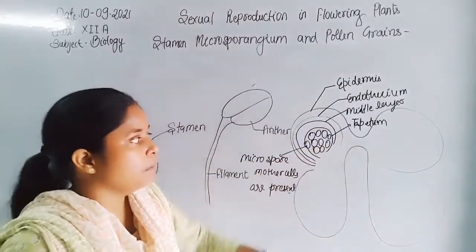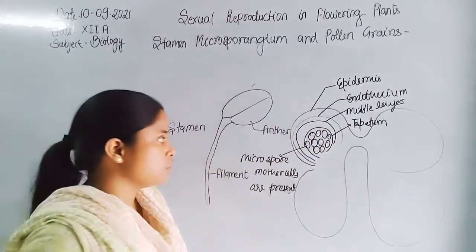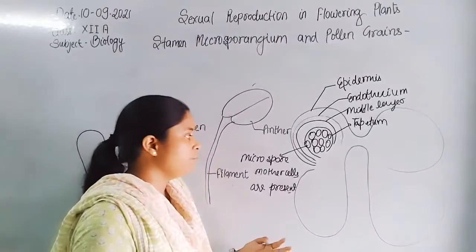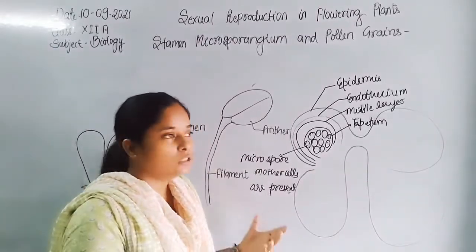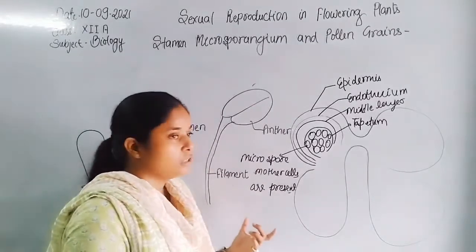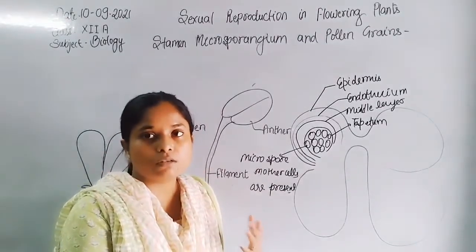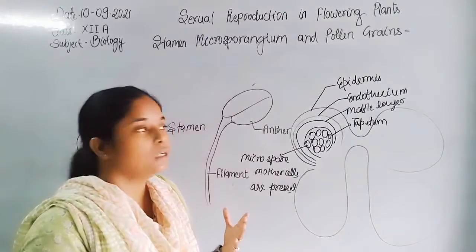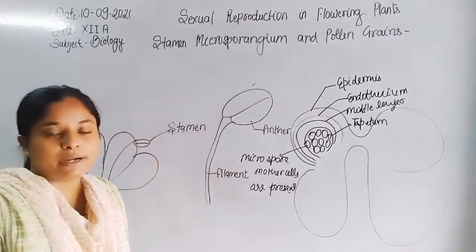The tapetum mainly provides nutrition to the microspore mother cell, because whenever it undergoes meiosis division, it needs proteins and enzymes for the division, and the overall nutrients are provided by the tapetum.